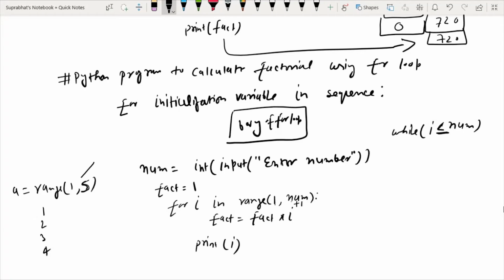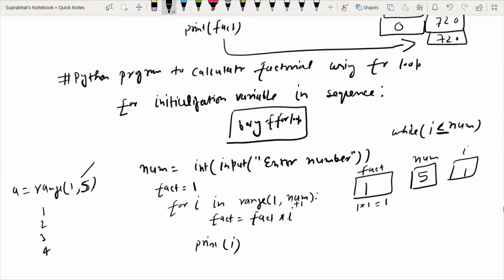So how will it work in a for loop? The same technique applies. Fact variable, then num and i. The initial value of fact is 1. Suppose I have entered the number 5, and the initial value of i will come from the range data type, from 1. Then fact equals fact into i, that is 1 into 1, that is 1.